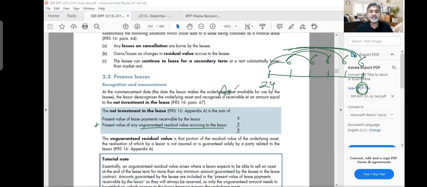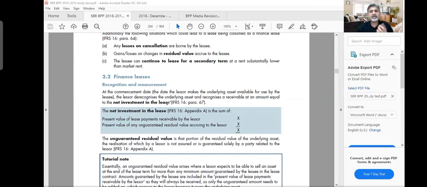Plus, you will also get the asset back, and this asset will have a residual value, and this is unguaranteed. Unguaranteed means that the lessee is not going to make payment for that. You expected that you will be able to sell it for this much in the market. There is no firm commitment, but there is an expectation. And you find out the present value of this also. This is your total. Why do I say unguaranteed? Because the guaranteed amount is within this amount. Just like when the lessee was making his right of use asset, he was saying present value of the future lease payments plus any guaranteed payments. So those guaranteed payments actually are included here.